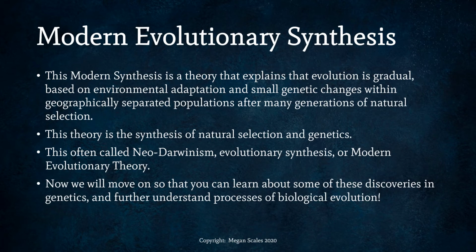But for now, this modern synthesis is a theory that explains that evolution is gradual, based on environmental adaptation and small genetic changes within geographically separated populations after many generations of natural selection. So this theory is the synthesis of natural selection and genetics. This is often called neo-Darwinism, evolutionary synthesis, or modern evolutionary theory. So now we'll move on so you can learn about some of these discoveries in genetics and further understand processes of biological evolution.